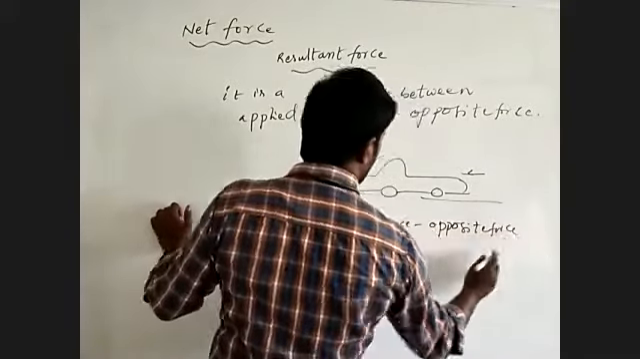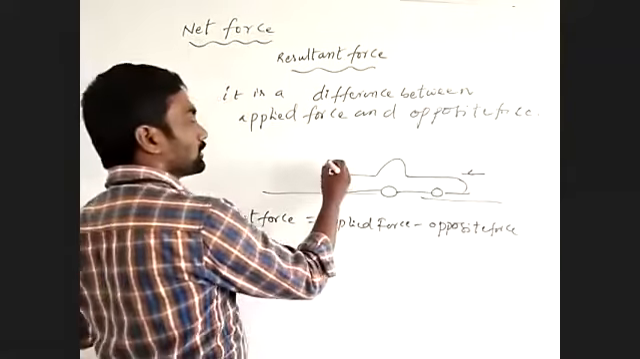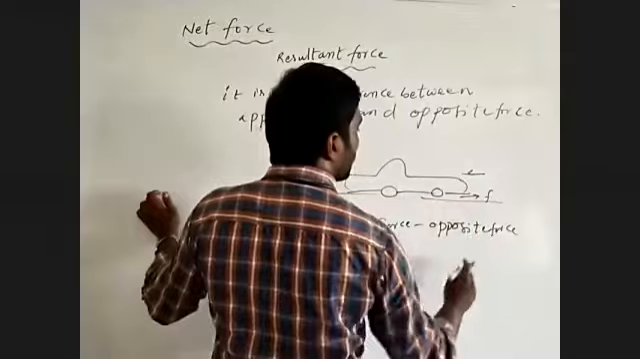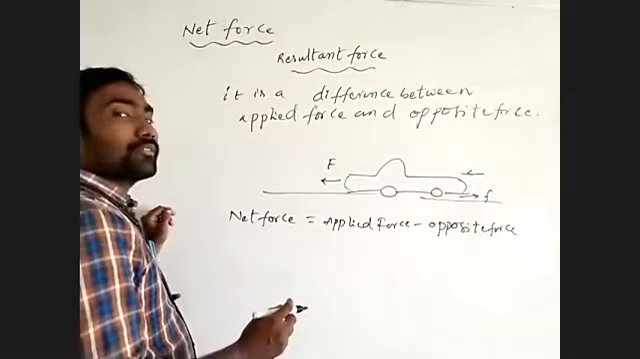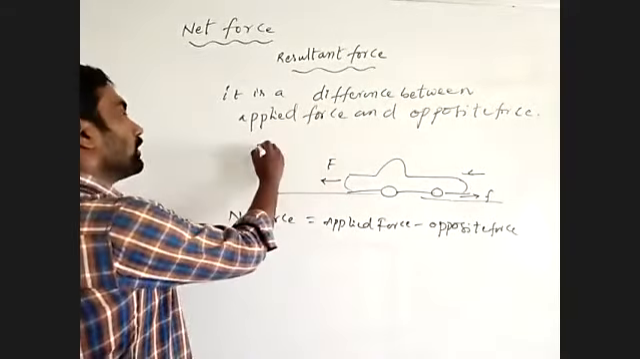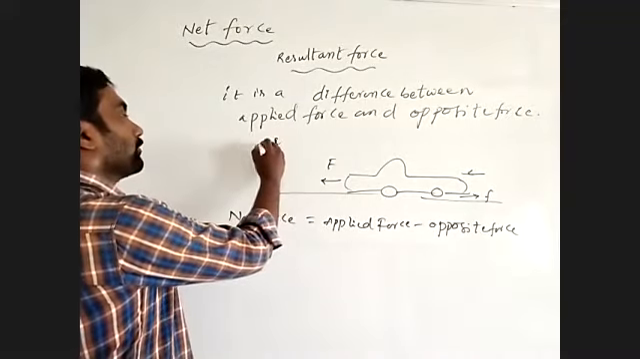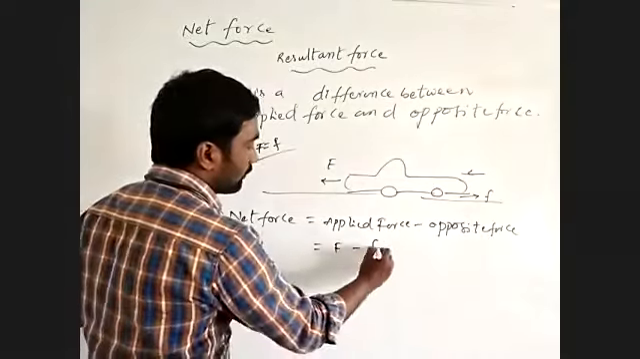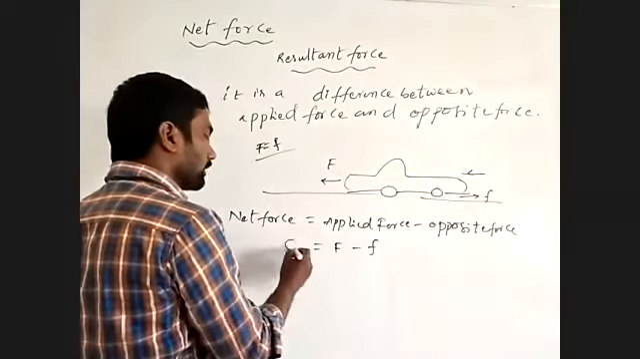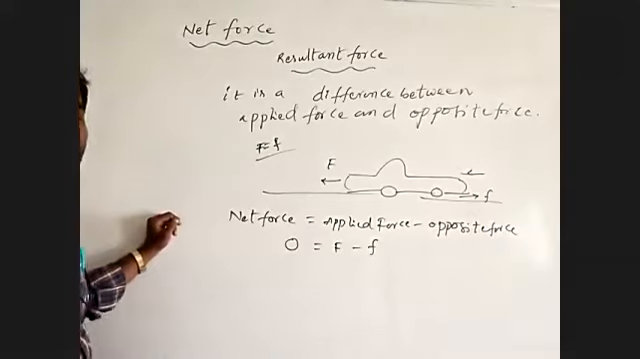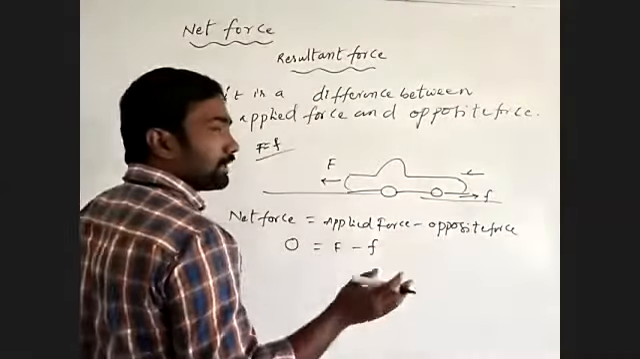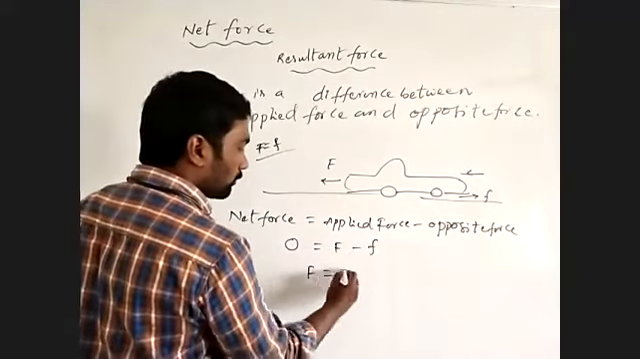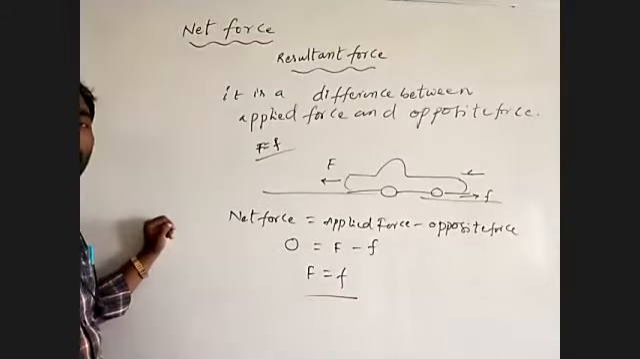Imagine the applied force is recognized as F and the opposite force acting on a body is small f, which we already consider frictional force. So if the applied force and opposite force are both equal, we see F minus f, and the net force will be 0. The net force will be 0 because the body is at rest, not moving, because the applied force and the opposite force are the same.